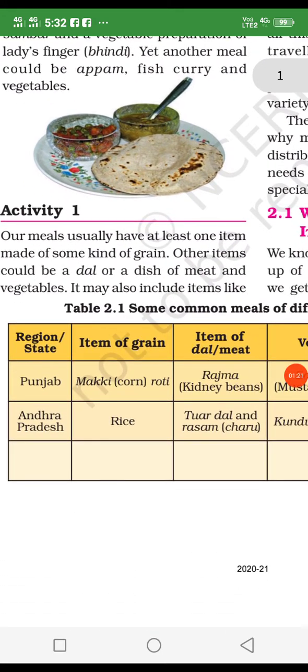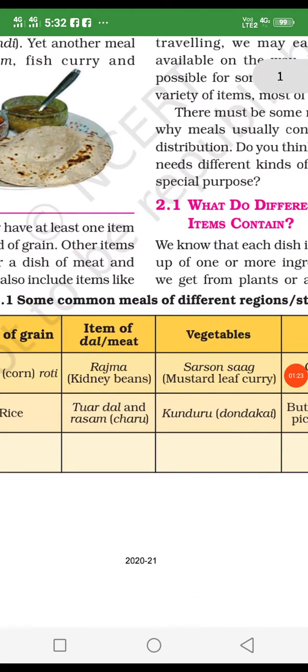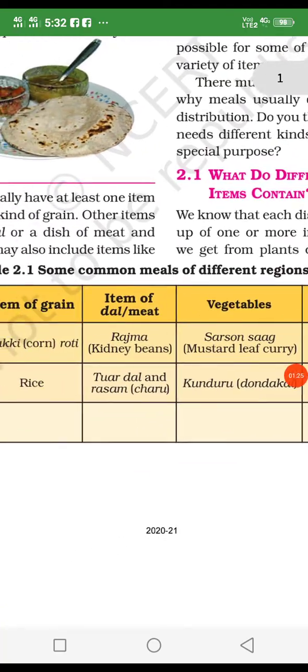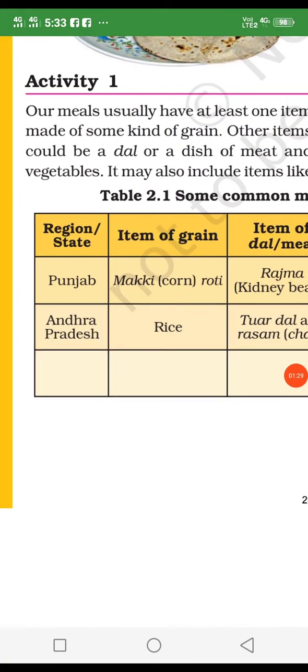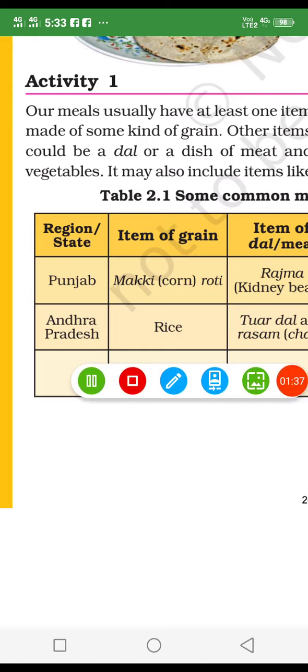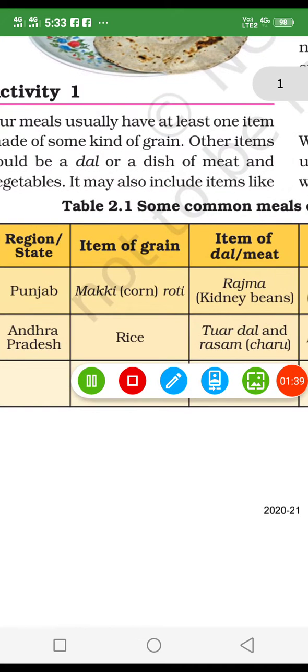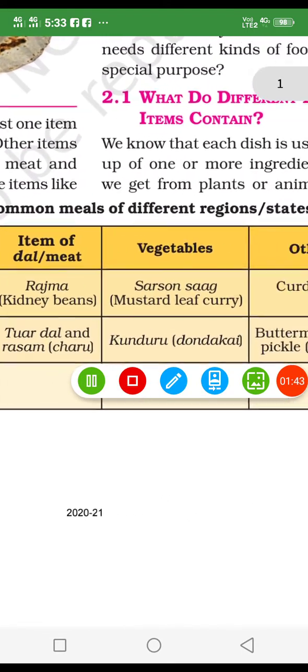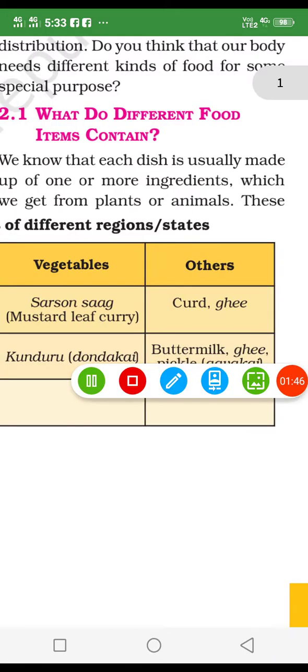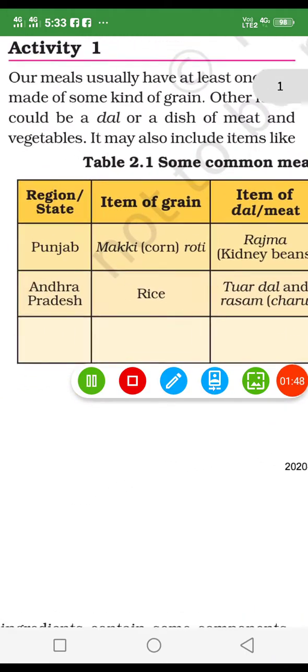Okay, there is an activity also given. Find out some common meals in different regions and states, because in different regions we eat different dishes. Like in Rajasthan, people eat dal bati, and in Punjab they eat mostly makai roti, and their dal item is rajma, and the vegetable is sarson, and the other is curd. A complete dish of food is like this.